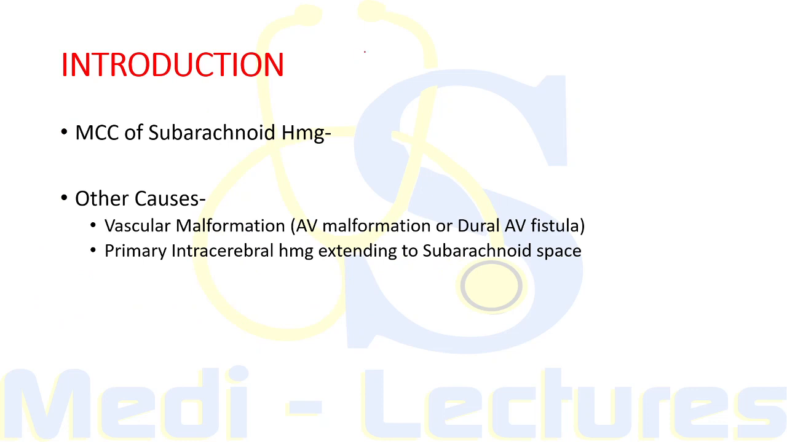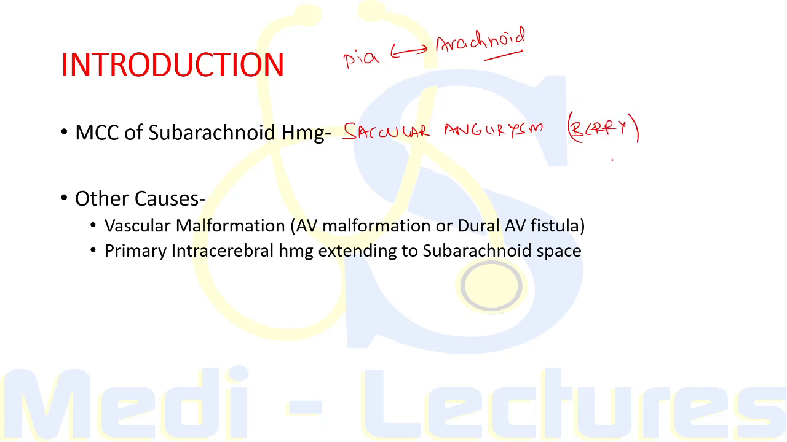As the name implies, subarachnoid hemorrhage is the hemorrhage in the subarachnoid space, that is between the pia mater and arachnoid mater. So, what is the cause of this subarachnoid hemorrhage? Excluding head trauma, the most common cause of subarachnoid hemorrhage is rupture of saccular aneurysm. And this saccular aneurysm is also known as berry aneurysm due to its characteristic berry-like shape.